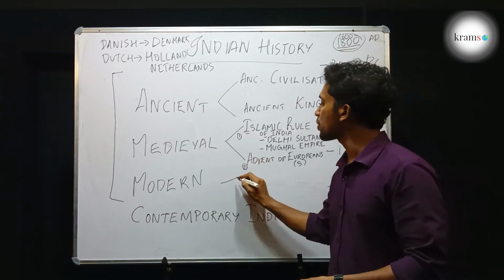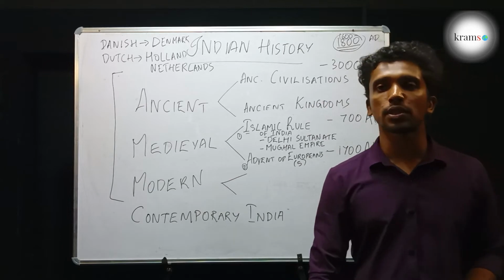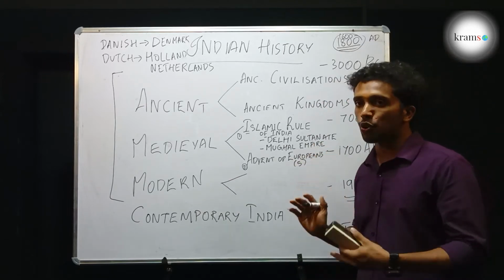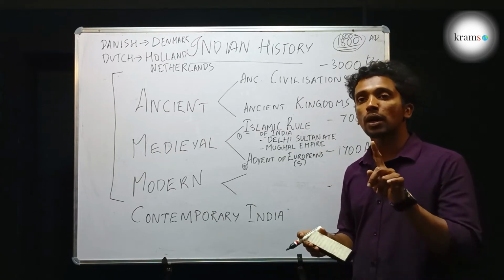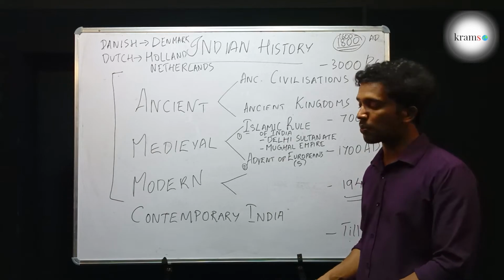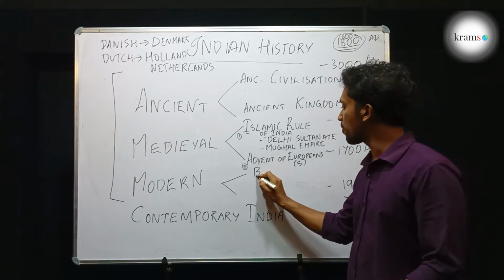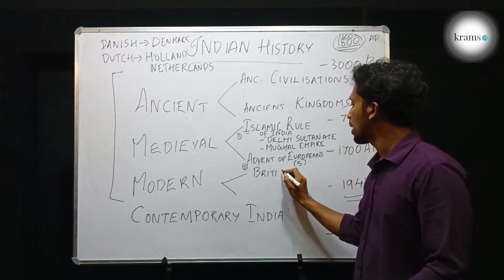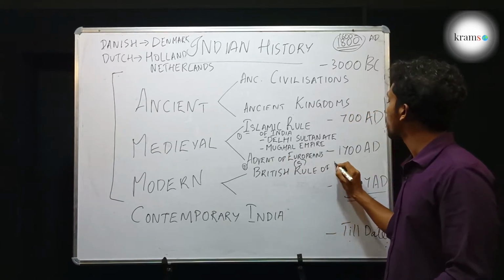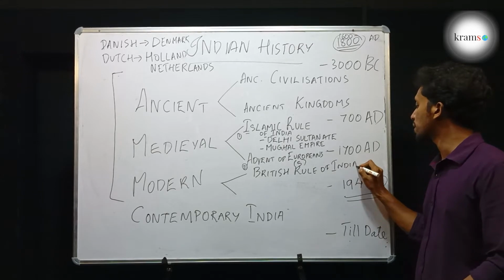Then comes modern history, and in modern history, the 2 events can be guessed easily, because among the 5 Europeans who came to India, one country established a majority rule in our country, and those people were the British. The British rule of India was the first important event.